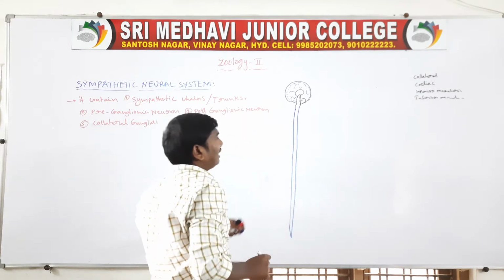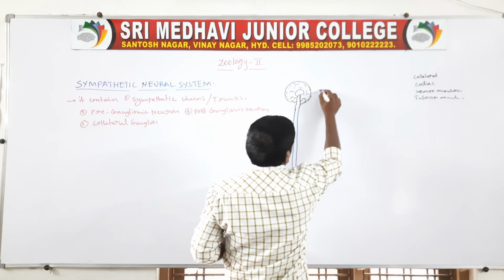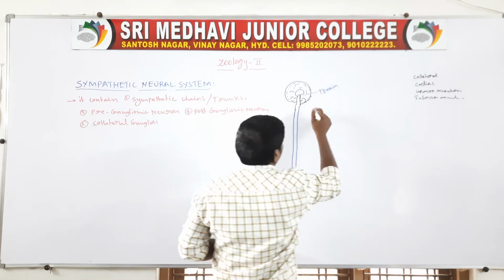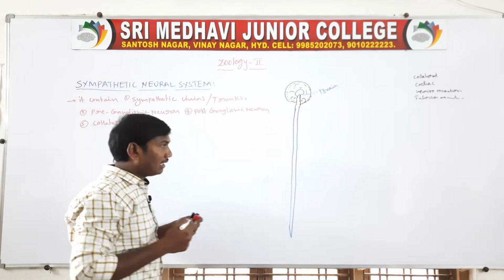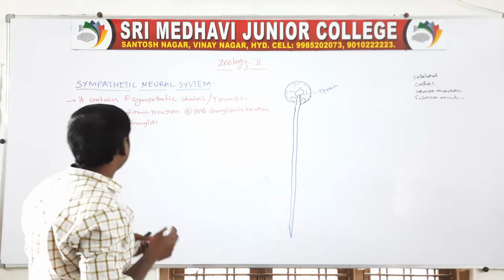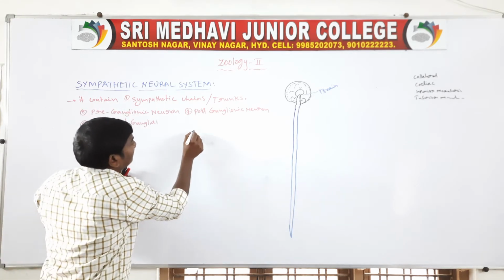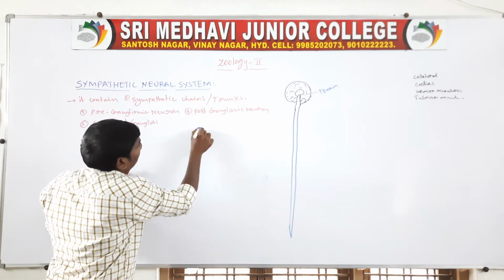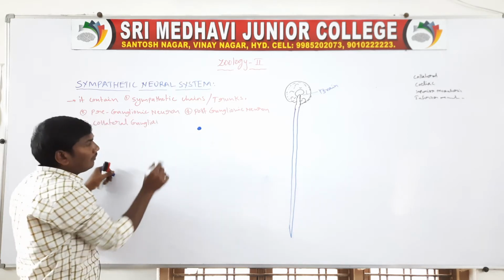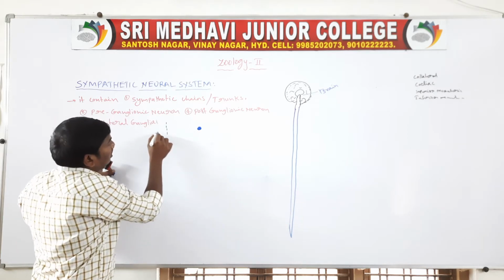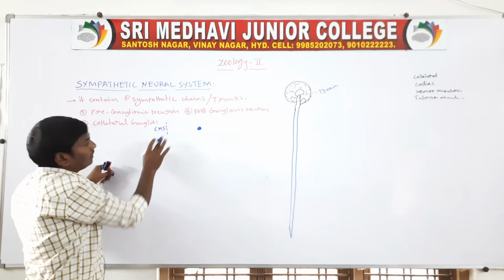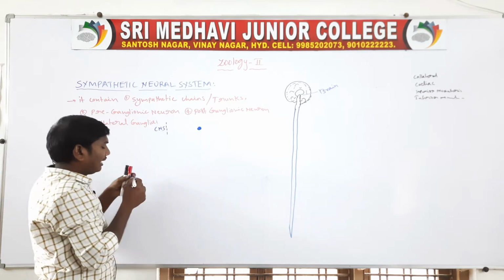Just one more point, this is just an example. These are the ganglia. So they are the central neural system. So they are the ganglia.